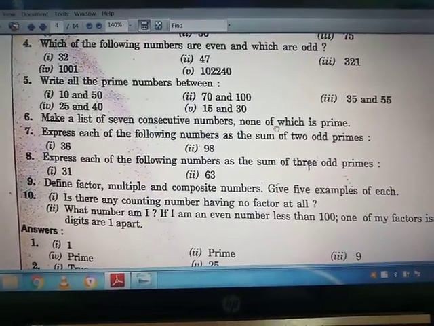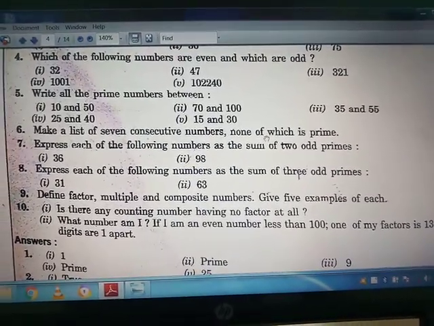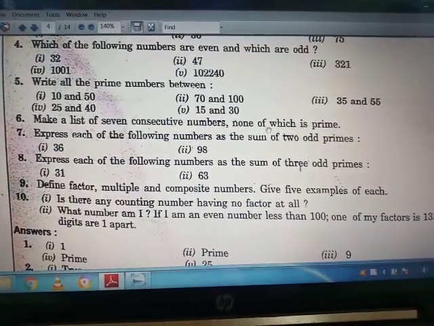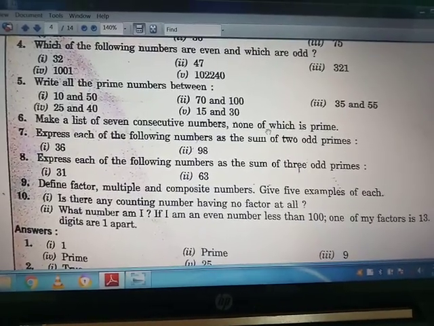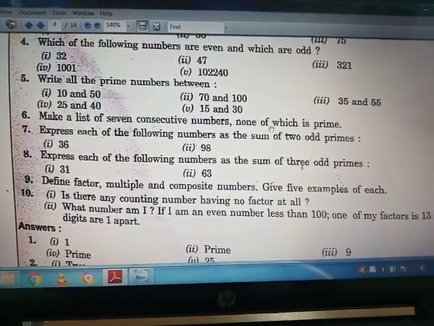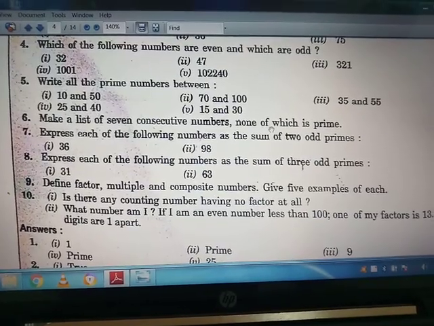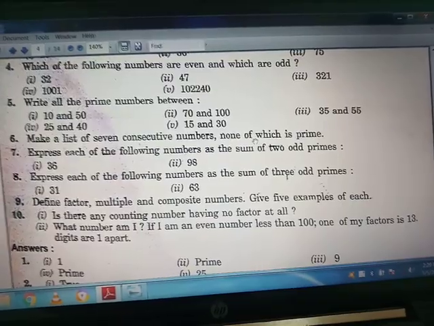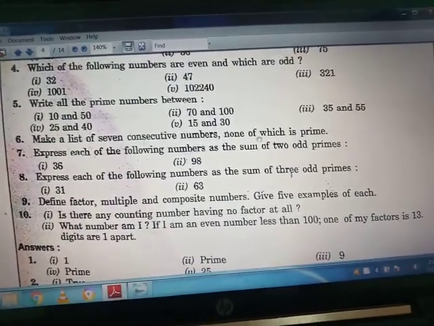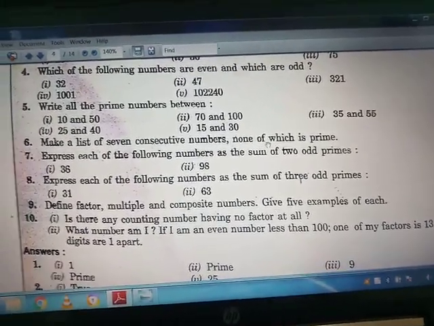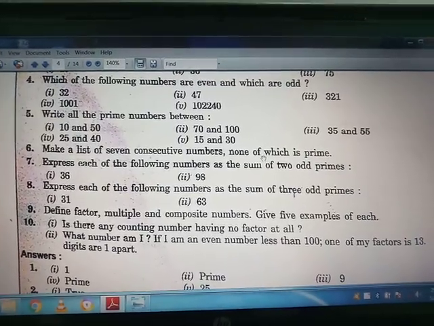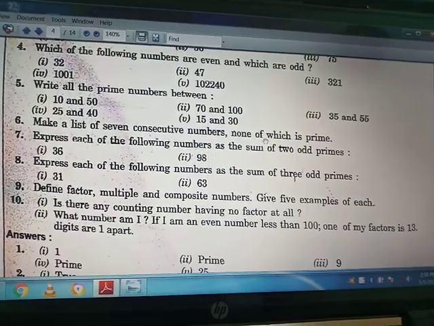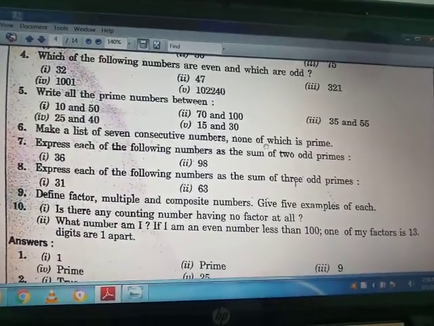I am an even number less than 100, and none of my factors is more than 13. This question says there is a number less than 100 which has several factors, but none of the factors is more than 13. Its answer should be 78.